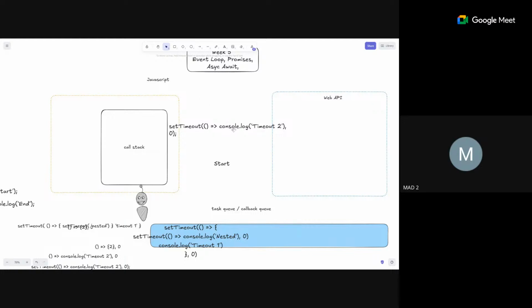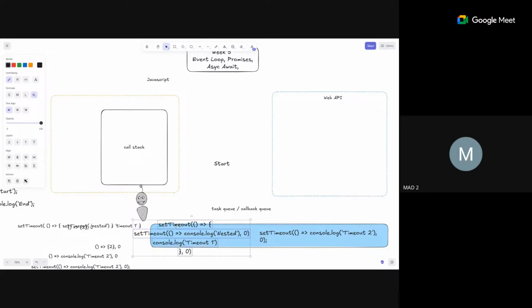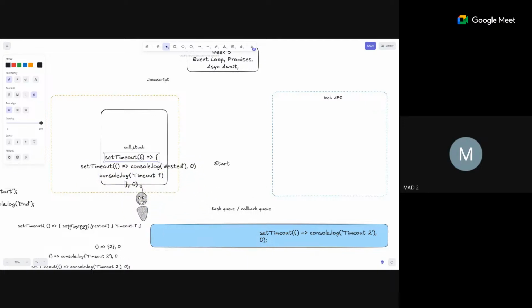Okay, so next up, the next line, set timeout 2, gets moved to the call stack. This gets moved to the web API, to the callback task. Now the call stack is empty. Move the function over here. Now the function inside it gets executed.